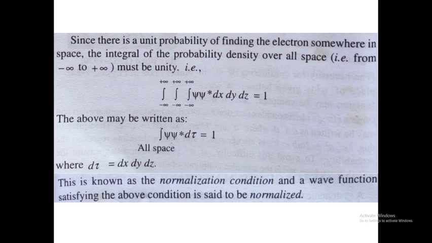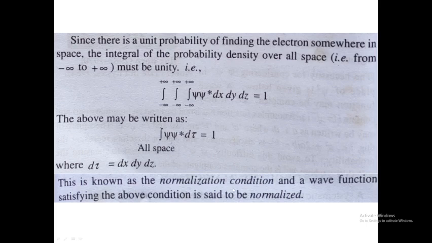Okay, and the above may be written as, this is the lengthy form, we don't need to write it, so rather we can reduce it to the form integral psi star psi d tau. This integral is over all space. Psi star psi d tau, meaning dx dy dz, is equal to 1. So we can definitely meet an electron at a particular point around the nucleus, where d tau is equal to dx dy dz.